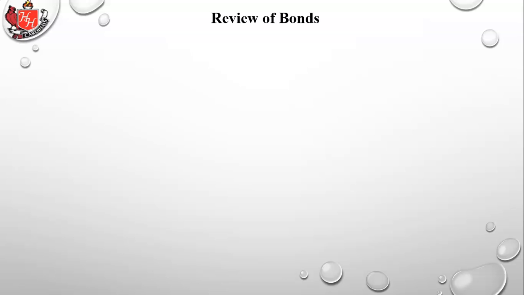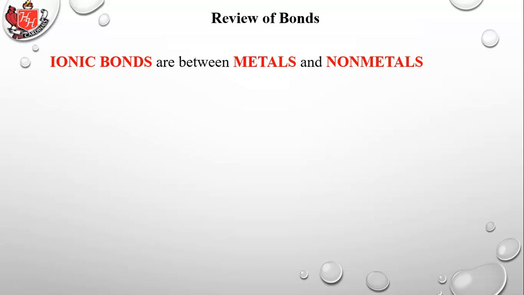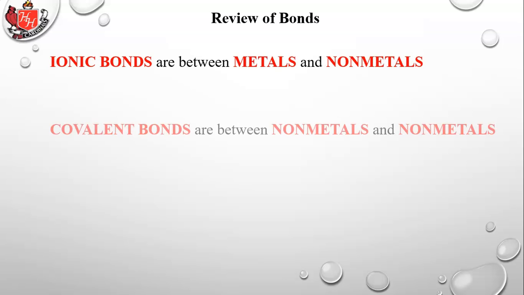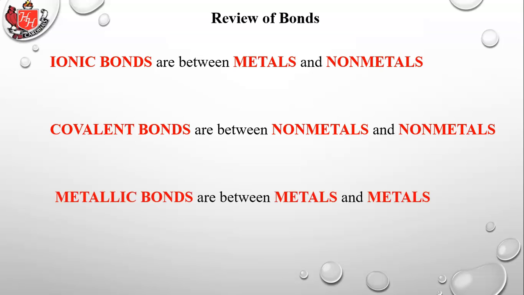So, a quick review of the bonds. Ionic bonds are between metals and nonmetals. Covalent bonds are between nonmetals and nonmetals. And metallic bonds are between metals and metals.